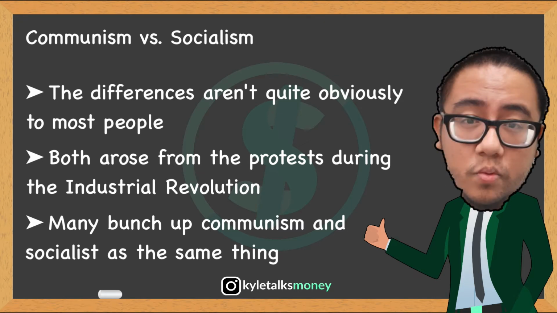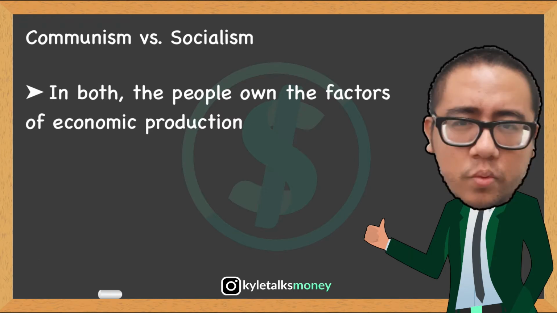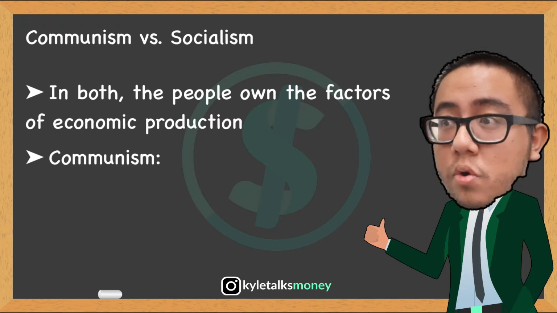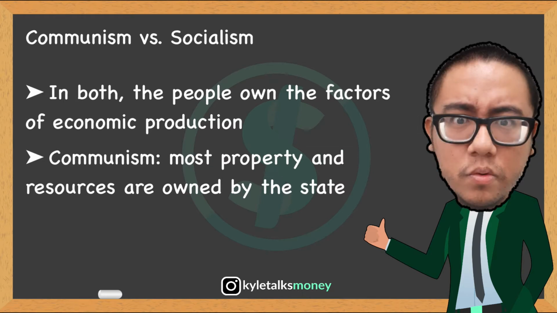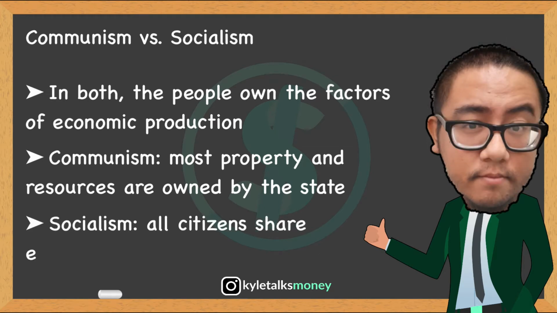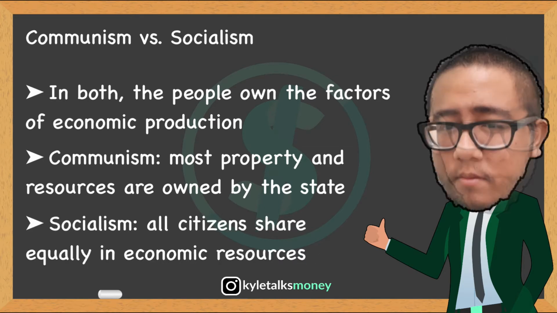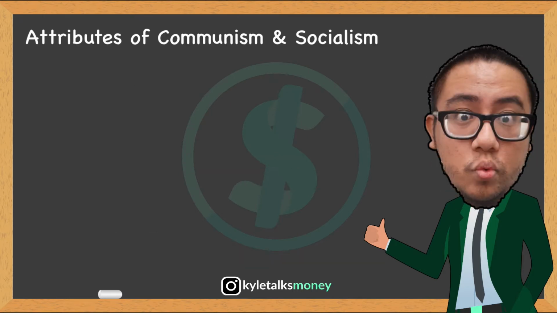communism and socialism. In both communism and socialism, the people own the factors of economic production. The main difference is that under communism, most property and economic resources are owned and controlled by the state, rather than the individual citizen. Under socialism, all citizens share equally in economic resources as allocated by a democratically elected government. So let's go over some key differences.